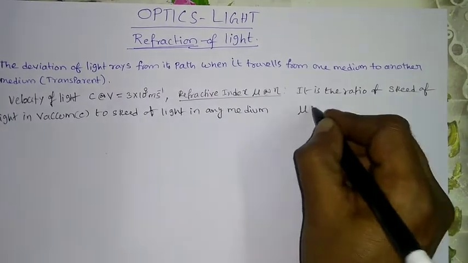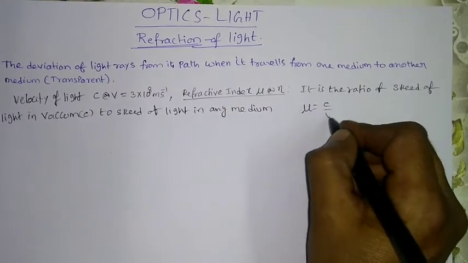So simply you can say mu is equal to, mathematically you can write, c by v.